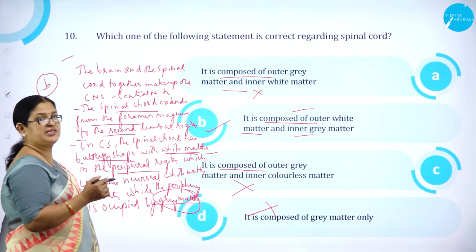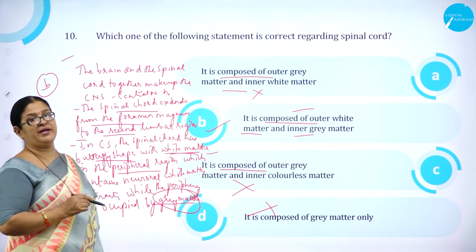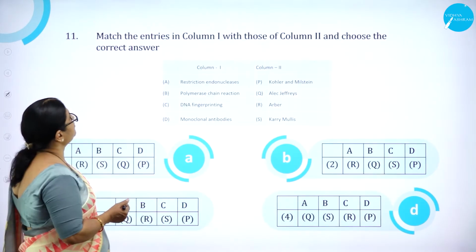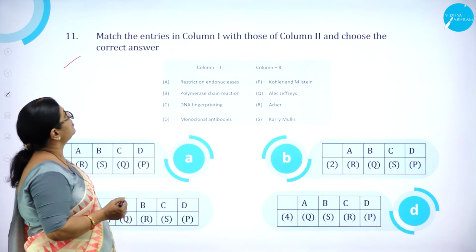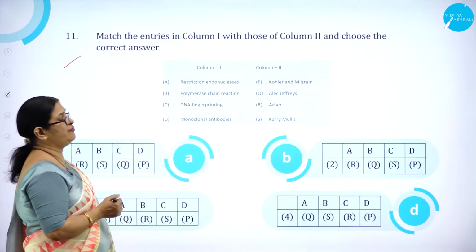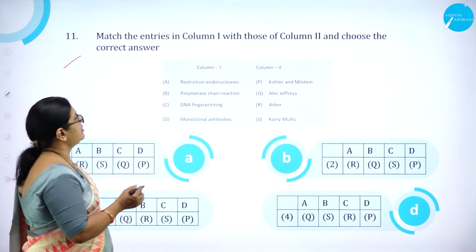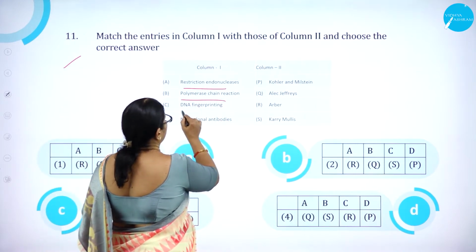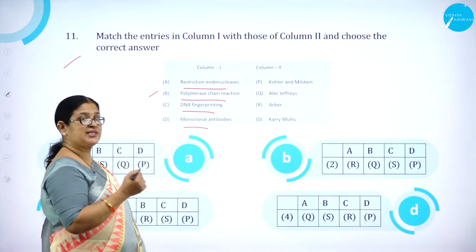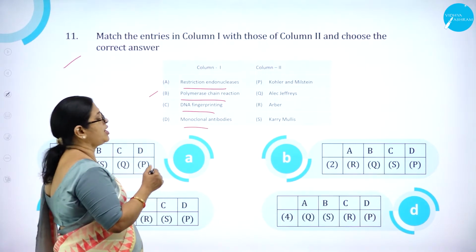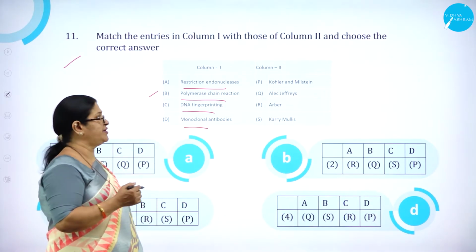Which one of the following statements is correct regarding the spinal cord? It is composed of outer white matter and inner gray matter. Moving on to the 11th question. Match the entries in column 1 with those of column 2 and choose the correct answer. Here we can see the names of discoveries, and in column 2 the scientists who discovered them. So column 1 is about the discoveries and column 2 is about the discoverers.